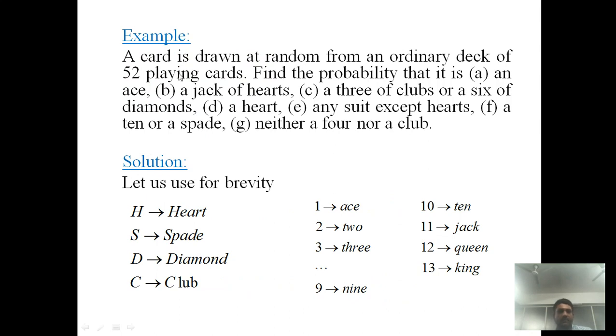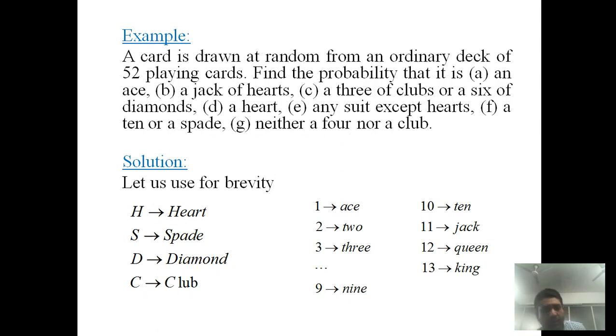Next example: say a card is drawn at random from an ordinary deck of 52 playing cards. Find the probability that it is, first, an ace. Second, a jack of hearts. Third, a 3 of clubs or 6 of diamonds. D, a heart. Option E, any card except a heart. Next option, a 10 or a spade. The last option, neither a 4 nor a club.